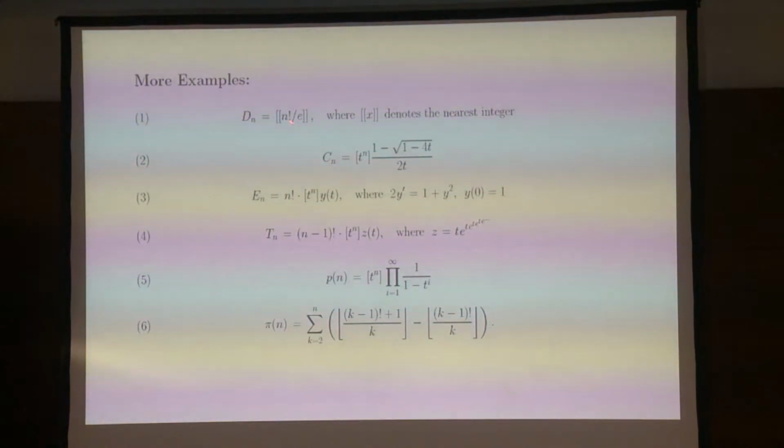So one is a rather standard college level result about the number of derangements. This is the number of permutations without fixed points. It turns out that the number of them is the nearest integer to n factorial divided by e. And if you think about it, it's already unclear if that's a formula at all, because how would you even compute that? e is not like 3, where you can just divide and be done. e is a more complicated number, and in order to divide, you need quite a bit of precision to understand the nearest integer. So from a computation point of view, that already requires some effort.